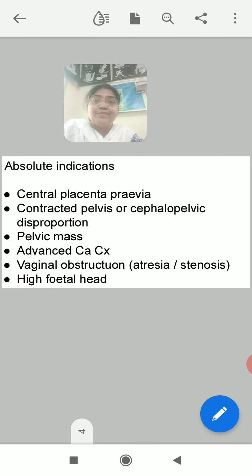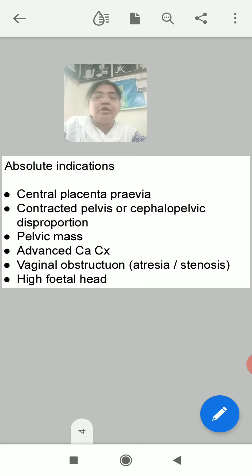We start with the absolute indications. First, central placenta previa. Central placenta previa means the placenta covers the internal os, even when the internal os is closed, or even when it is open, it is covered by the placenta. That is central placenta previa. So in that case, because the placenta covers the internal os, vaginal birth is not possible at all. And so you have to go for the cesarean section. Right? Placenta is simply called mallee.